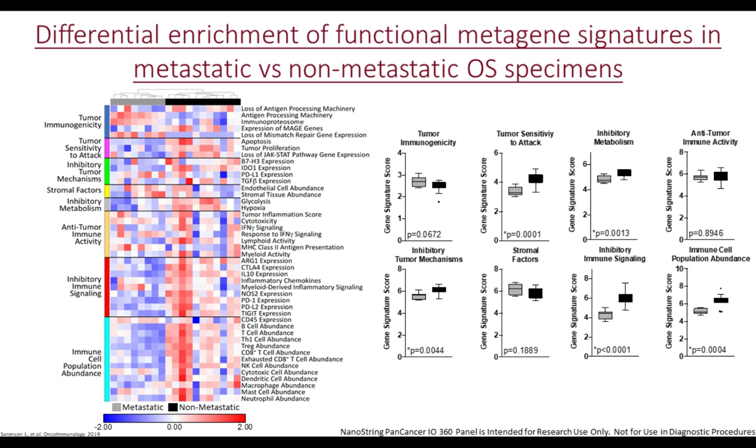And what we can see is that the metastatic specimens demonstrate a decreased enrichment in these functional gene signatures when compared to non-metastatic specimens. I do want to point your attention to the bottom right-hand side of the panel, where we're looking at immune cell population abundance. This was one of the most interesting findings that we observed, and this is what we decided to follow.